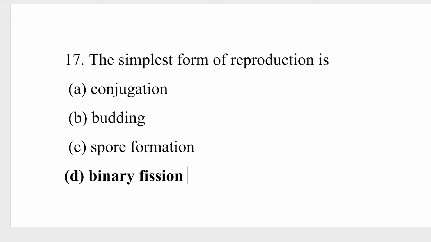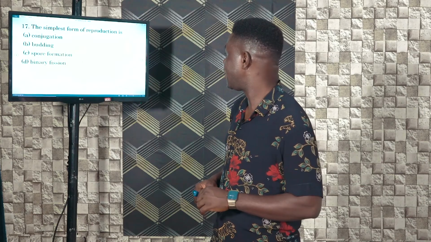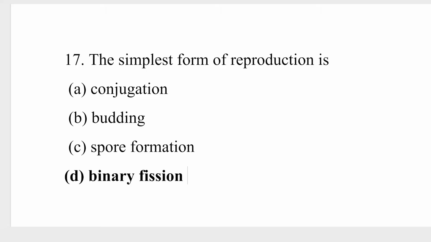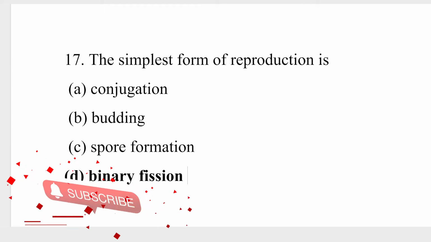Binary fission occurs in simple organisms like amoeba, where an existing organism simply divides into two new organisms. That is actually the simplest form of reproduction. So the correct answer there would be D.